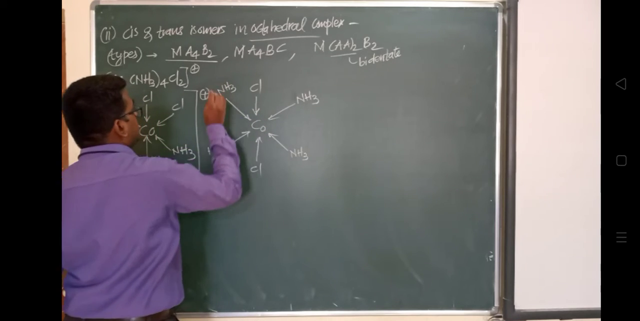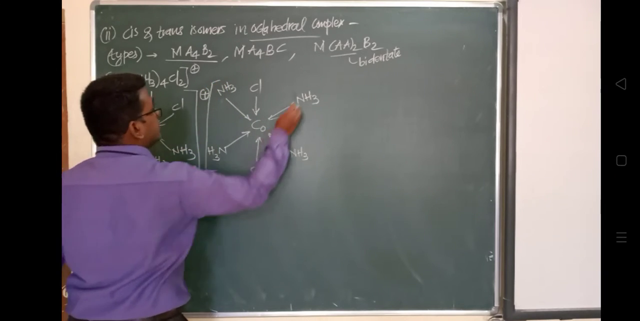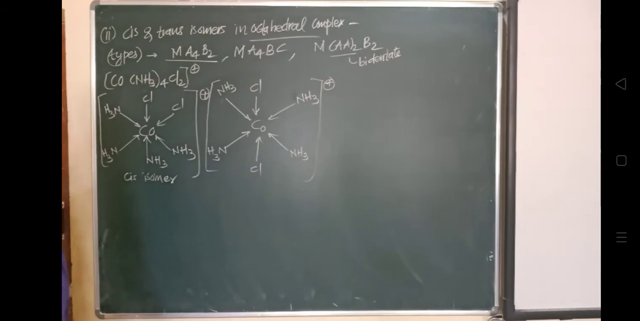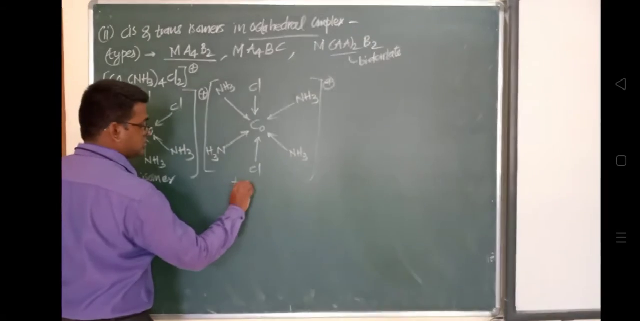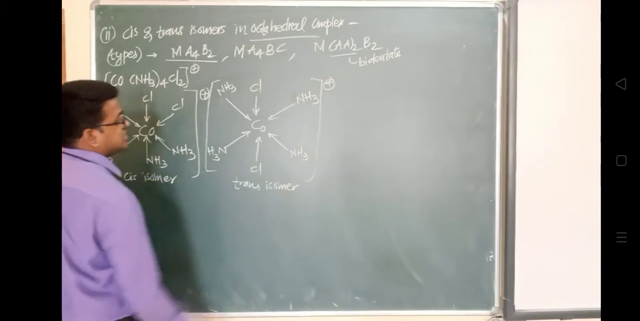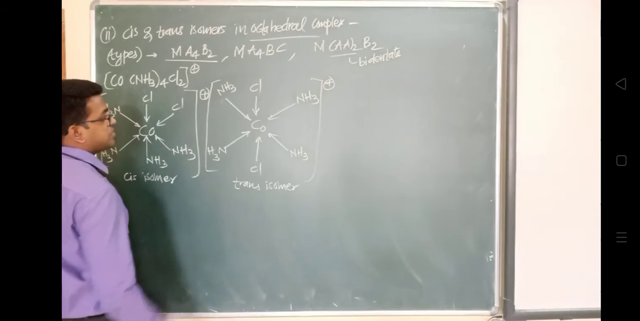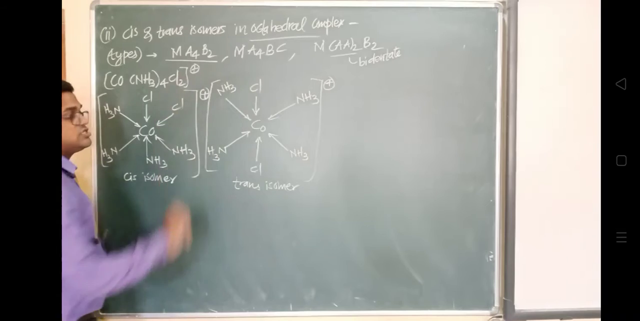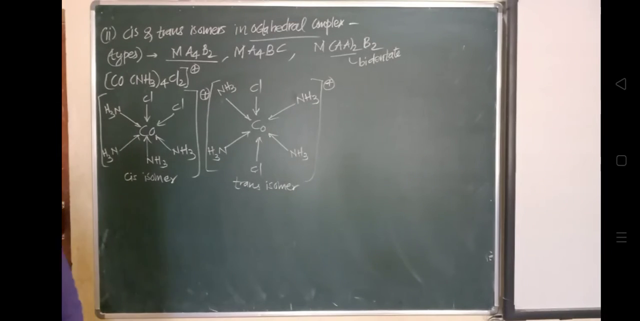So in this way, this has a plus charge, and this is called a trans isomer. Have a look at this. This NH3 and this NH3 are opposite, this NH3 and this NH3 are opposite, and this chlorine and this chlorine are opposite in direction, in this trans isomer.